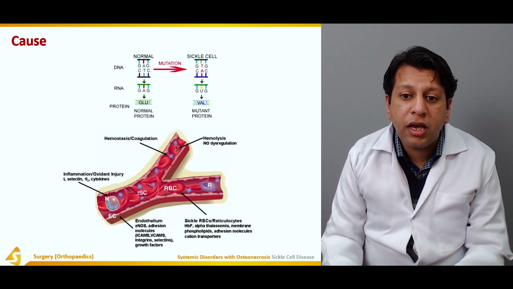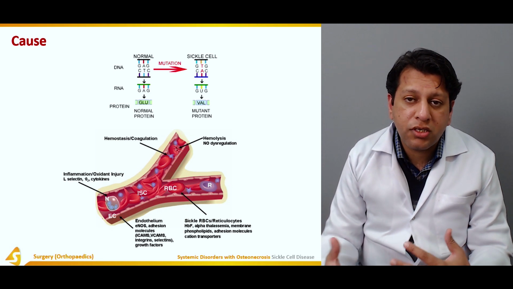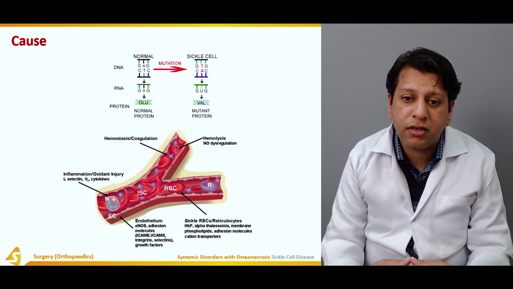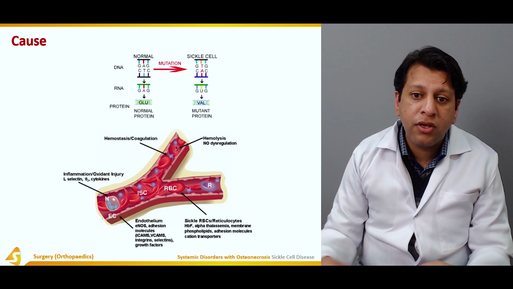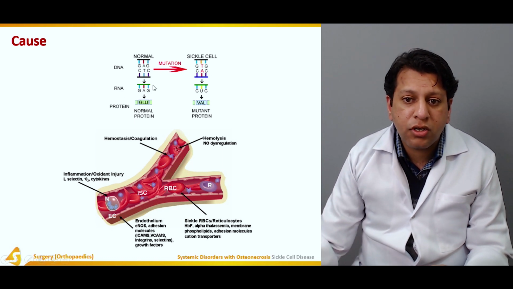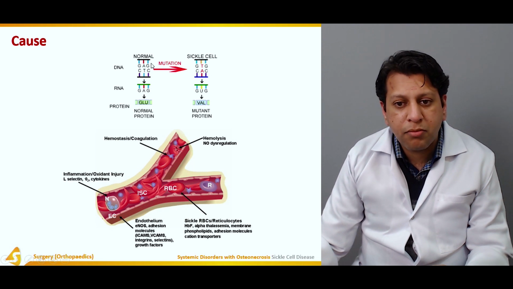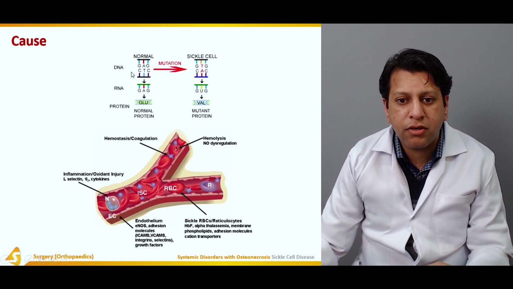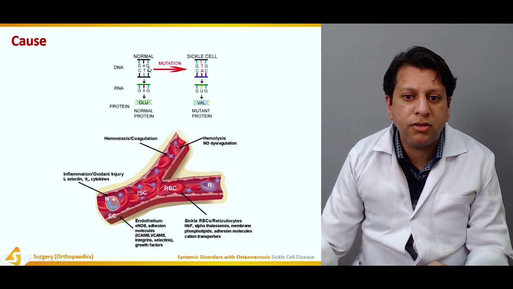So what actually happens is how these genes and alleles code for it, and what changes occur. If you see it, this is a normal DNA. These are the pyrimidines and purines, and GAG, guanine, adenine, and guanine.